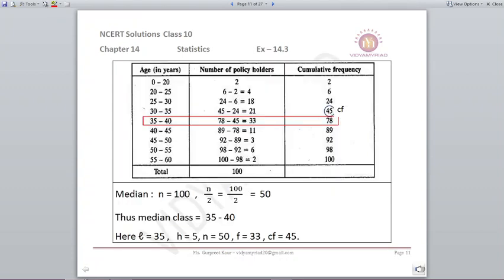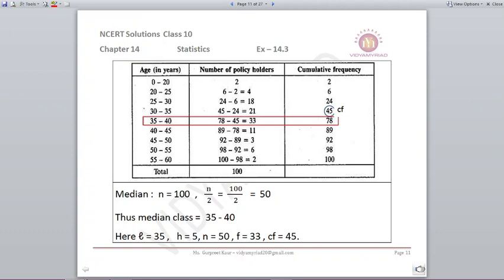We will reframe our table as 0 to 20, 20 to 25, 25 to 30, like that. If we make the table, we know total number of policy holders are 100. We have the cumulative frequencies with us. We can find out the frequencies by subtracting the first from the second. When I do that, since my policy holders are 100, so 100 by 2 is 50. So where will 50 come?